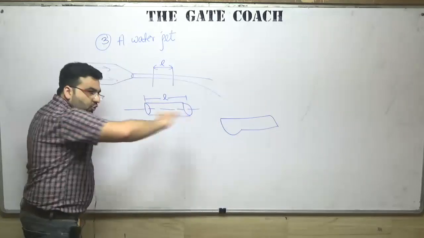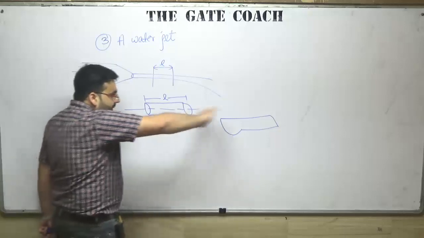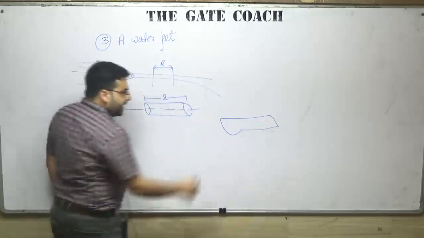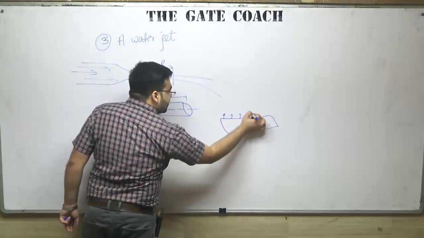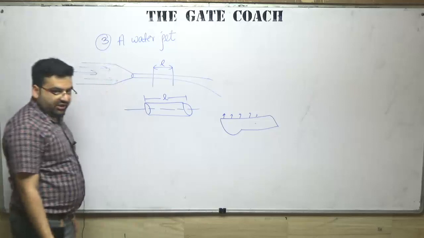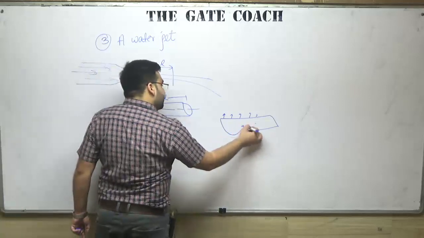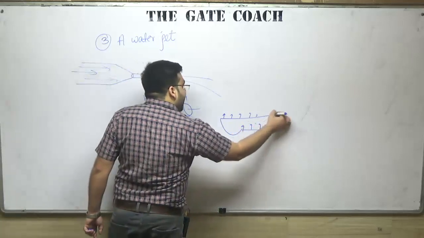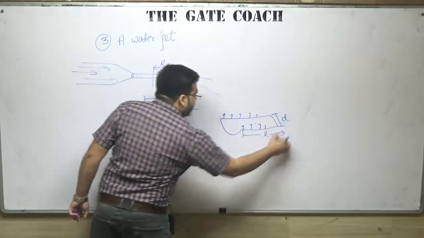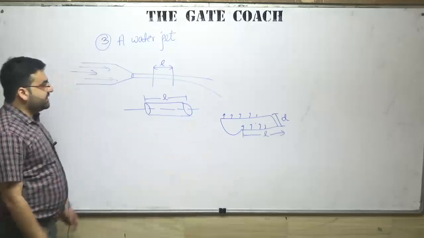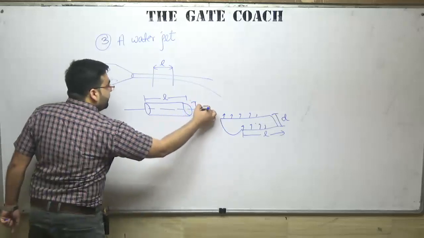If I cut it into two parts, it will be like this. Here we have some surface tension acting on the surface, and inside we have some pressure. Let the diameter of this be small d, and this length is L.